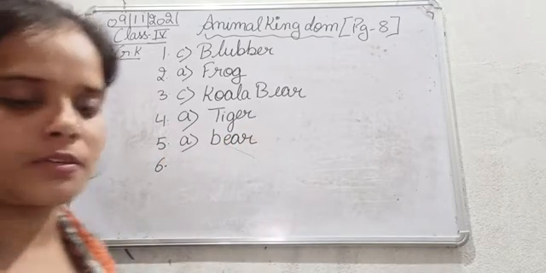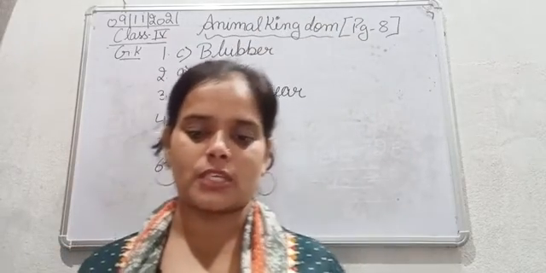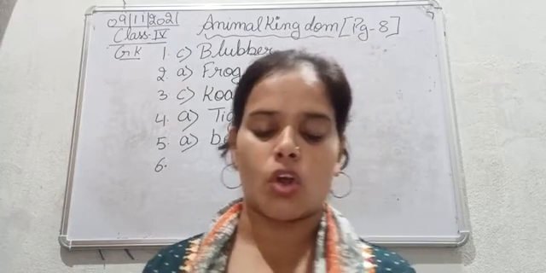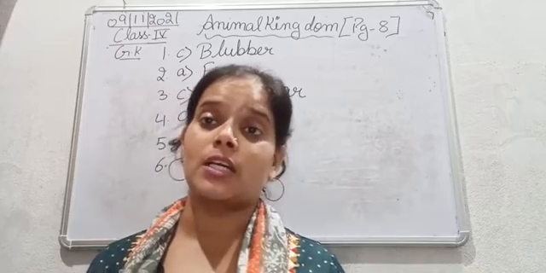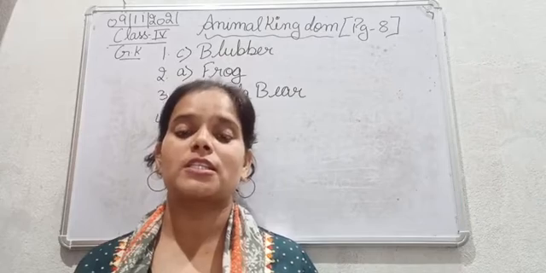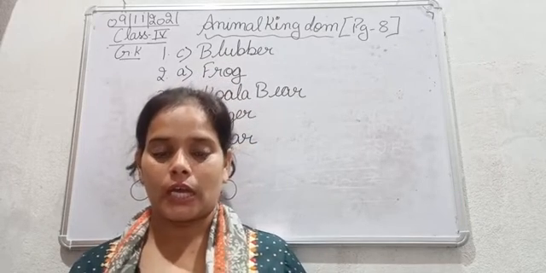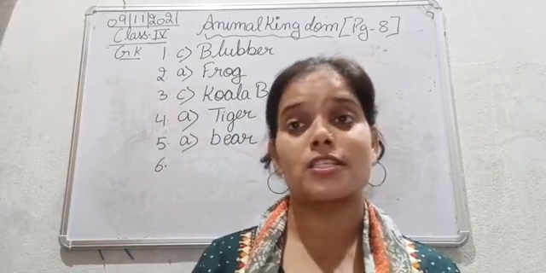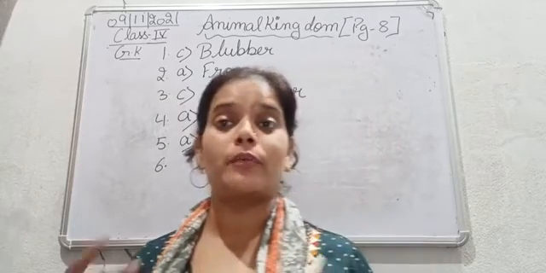Question number 6. Many animals deal with the harshness of winter by becoming dormant or inactive. This long sleep is called? So some of the animals during winter can't tolerate the severe winter, so they just make themselves dormant. They become very inactive. So they just completely disappear for some period of time, or you can say they went on a long sleep.